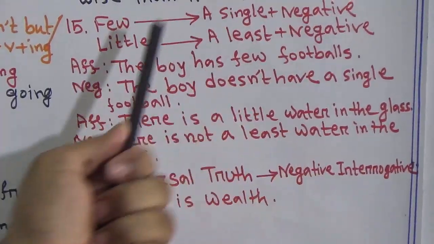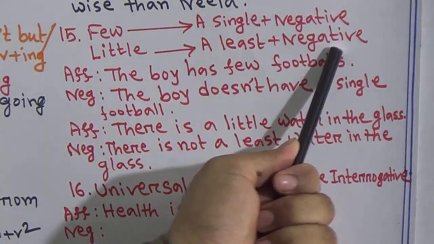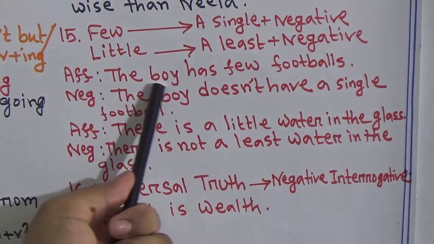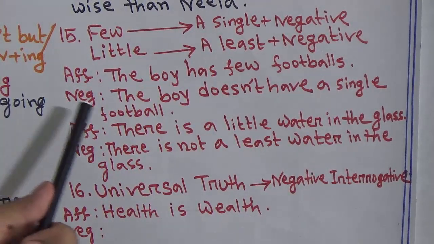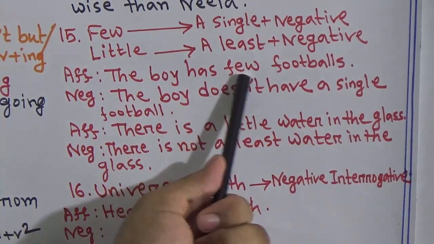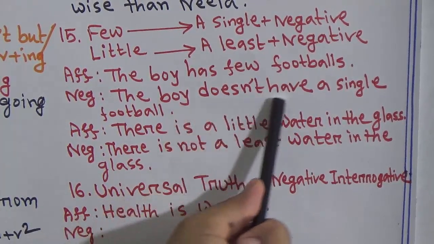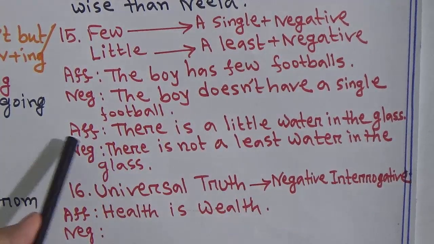Okay, number 15. Few will be replaced by a single plus negative. If it is little, then it will be replaced by a least plus negative. Let's see an example. Affirmative: the boy has few footballs. The answer should be the boy doesn't have a single football. It denotes few footballs, so doesn't have a single football. Here the meaning is the same, but structurally the sentences are different.